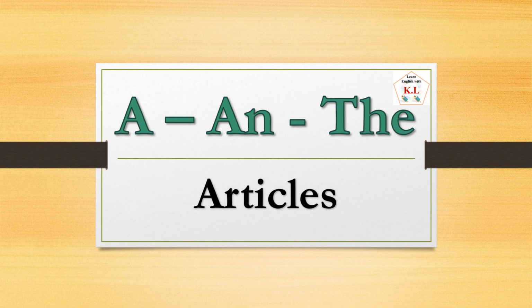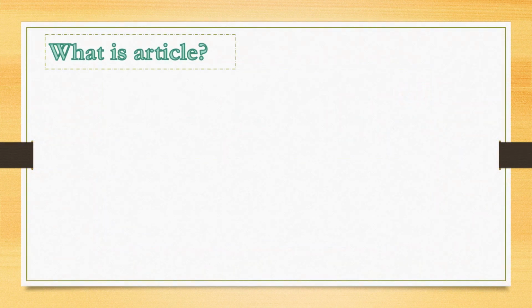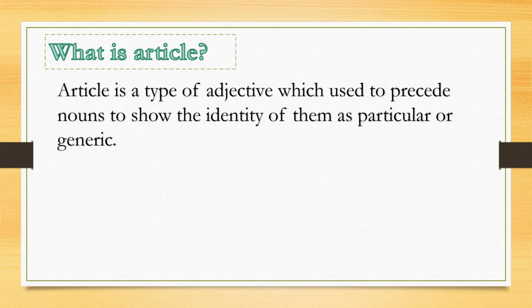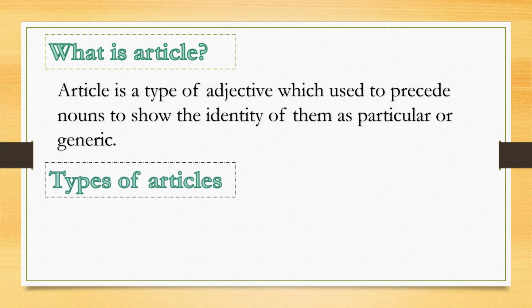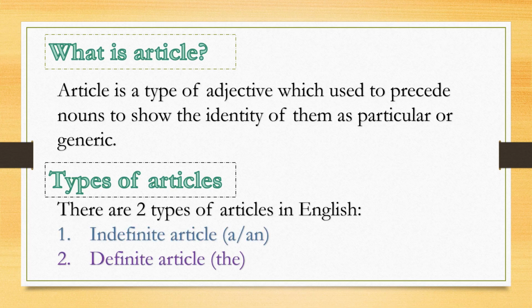Articles a and the. What is an article? An article is a type of adjective which is used to precede nouns to show the identity of them as particular or generic. Types of articles. There are two types of articles in English: indefinite article and definite article.